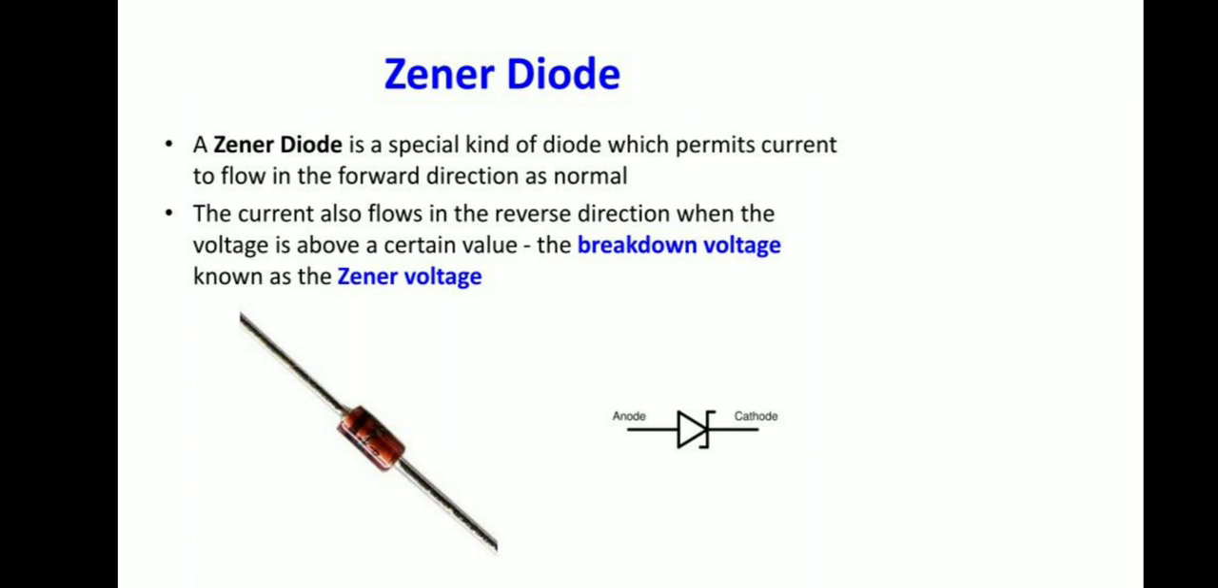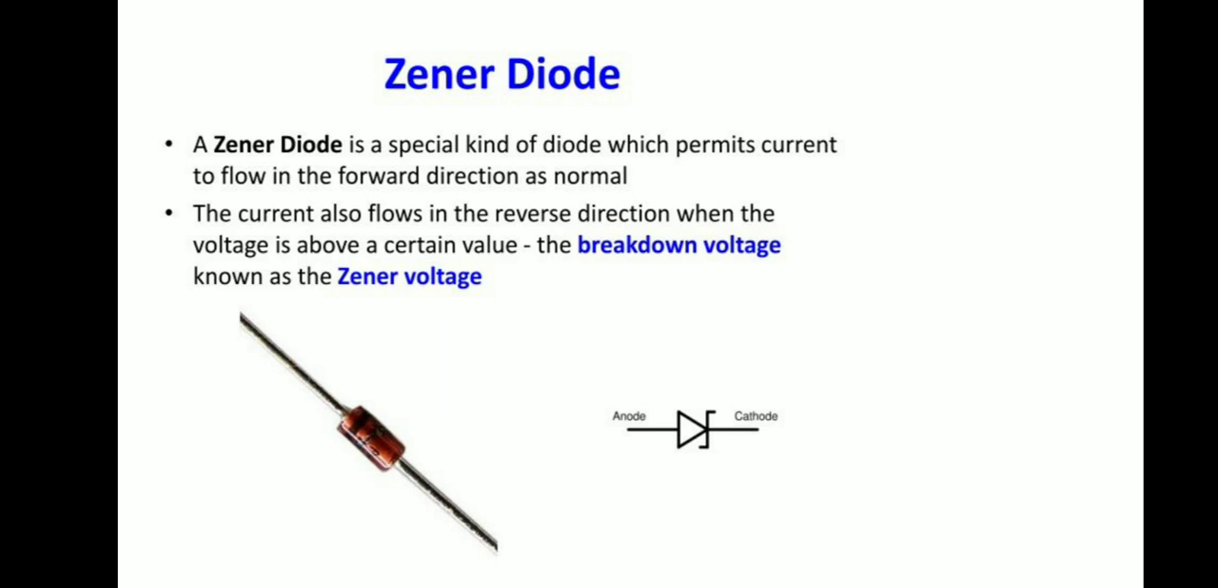Then the Zener diode. A Zener diode is a special kind of diode which permits the current to flow in the forward bias direction as normal. The current also flows in the reverse direction when the voltage is above a certain value. The breakdown voltage is also known as the Zener voltage. Zener diodes are always used in a reverse bias condition because a Zener diode works as a voltage regulator in reverse bias condition.